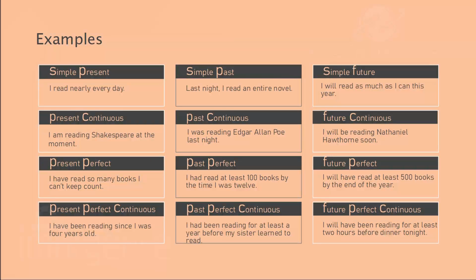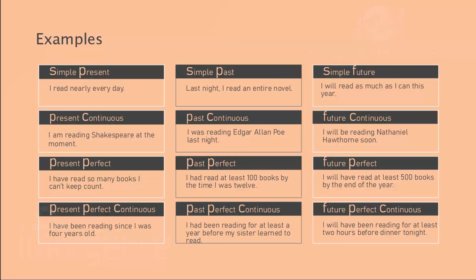Basically, the difference is, in continuous, you would say I am, and you have an ing form to describe the continuous form. And in the perfect, it becomes I have read instead of read. And in present perfect continuous, you generally use have been. And it's the same thing when it goes to past, it becomes had been, and would have been in the future. And if it's a past perfect, I would use had read. And if it is a future, I would say I will have read.